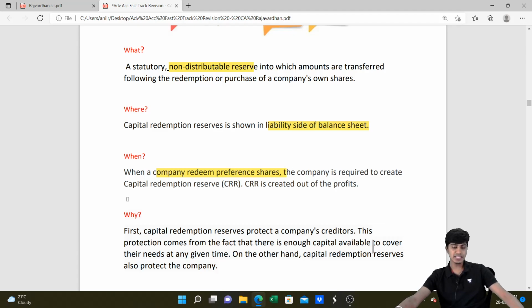The second circumstance is when there is buyback. Very good. Then why? First, capital redemption reserve is to protect the company's creditors. Because when the money is there, if all the shareholders take the money and run away, then what will the creditors do later? It shouldn't be that way. So some other new shareholders will come in. This protection comes from the fact that there is enough capital available to cover the creditors at the time of winding up. Very good.